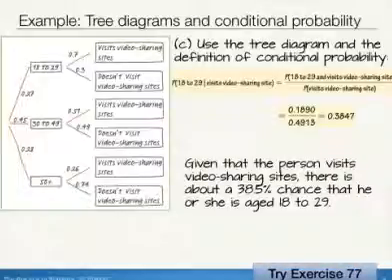Now, for some additional practice with tree diagrams and conditional probabilities, try exercise 77.